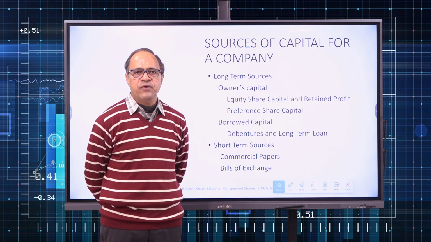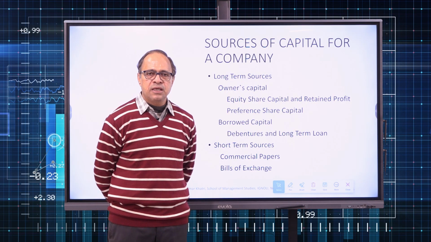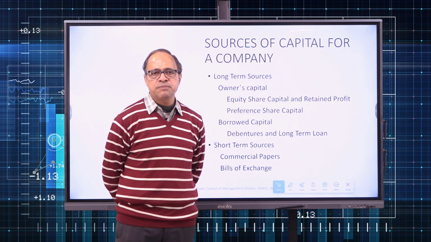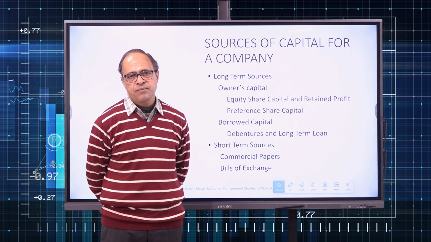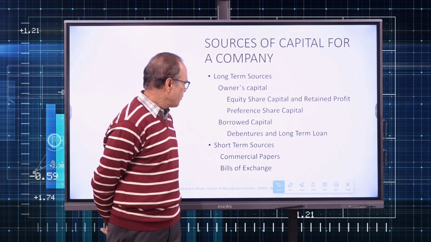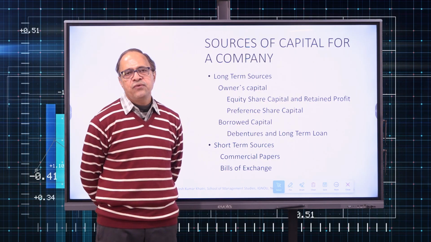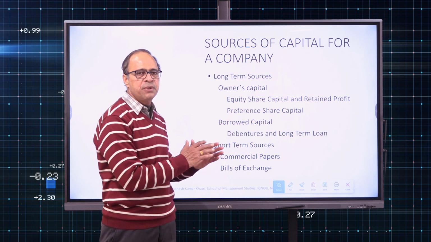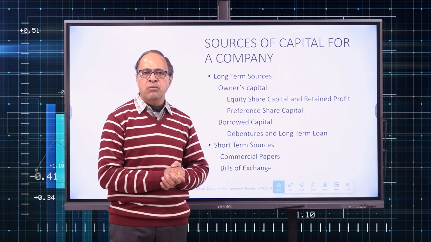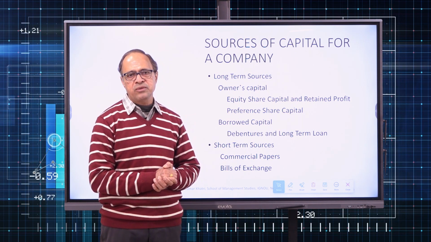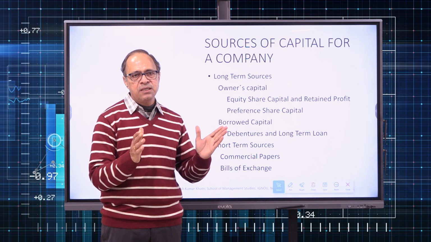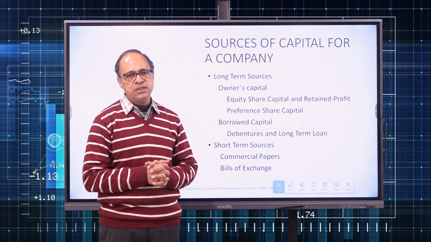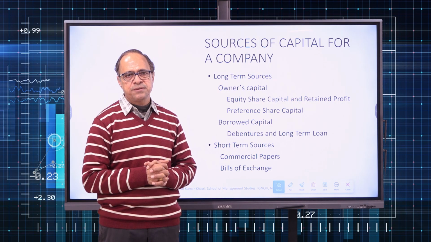And when we say preference, it means they will get the dividend before it is paid to the equity shareholders. In general, preference shares have a fixed maturity also, which means at the end of that maturity period, the capital or money of the shareholders will be returned to them. So that is the major distinction between equity shares and preference shares.